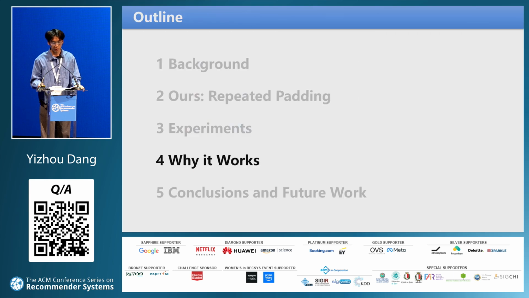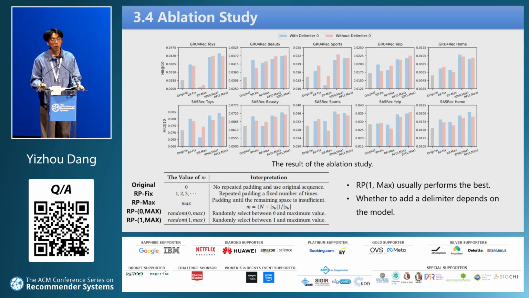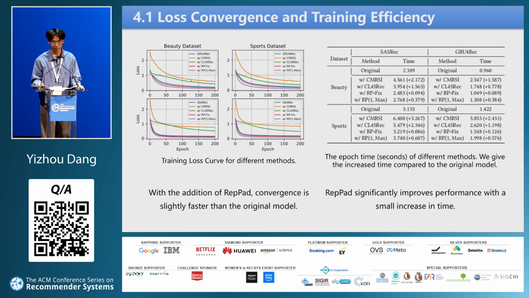In an ablation study, we explore the setting of padding frequency M and whether a delimiter 0 needs to be added. Our conclusion is that the model performs best when M is randomly selected between 1 and the maximum number of times. Whether to add the delimiter 0 depends on the type of model.